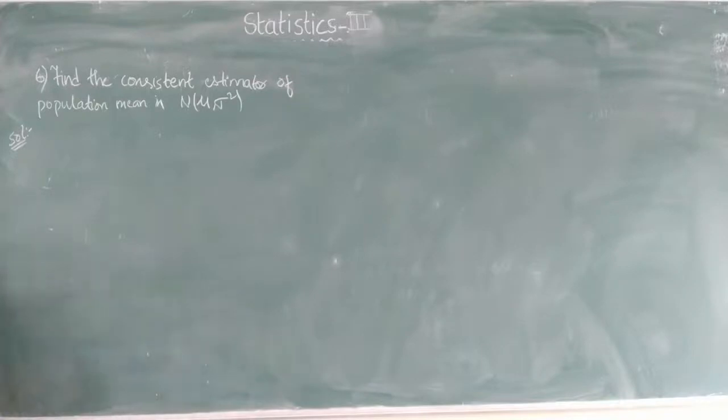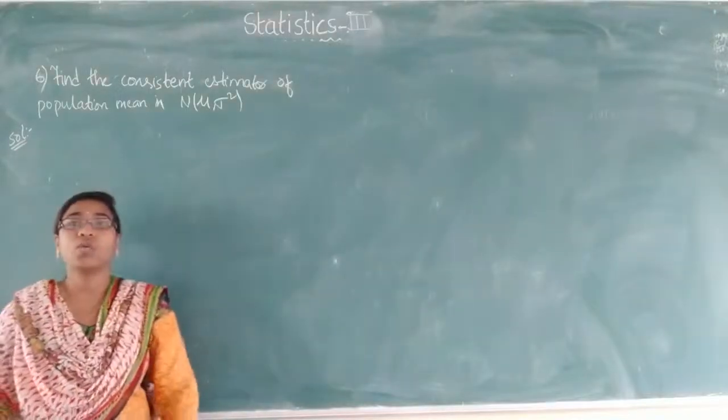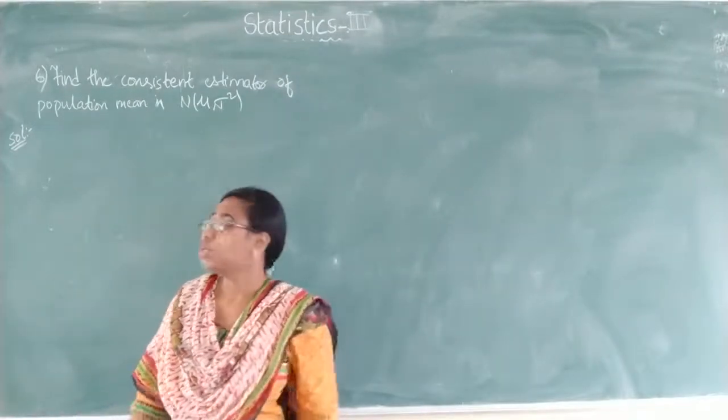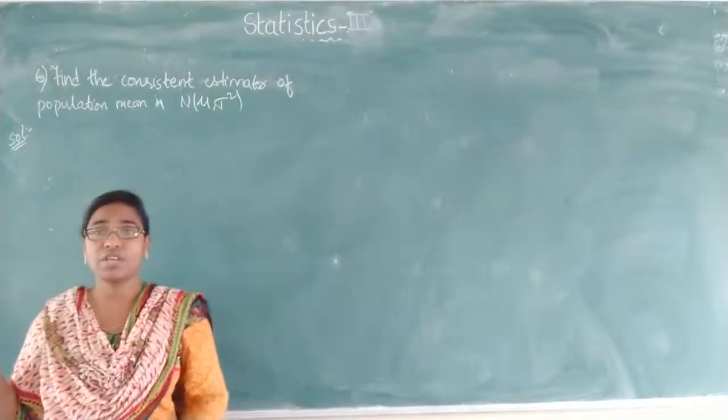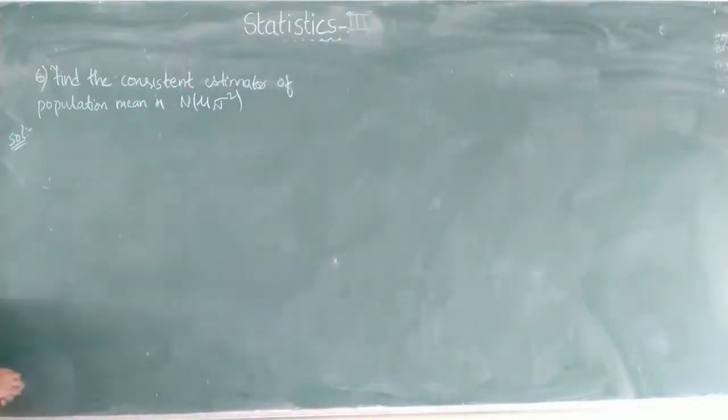So we don't know the estimator. Generally, whenever the estimator is not known, we will just consider Tn as the sample mean, that is x bar. So here also the estimator is not given, but we will consider the sample mean, and that sample mean will be the consistent estimator for the normal population. The sample mean almost satisfies all the properties, so that's why we will take the sample mean for the consistent estimator also. So what is given in the question?